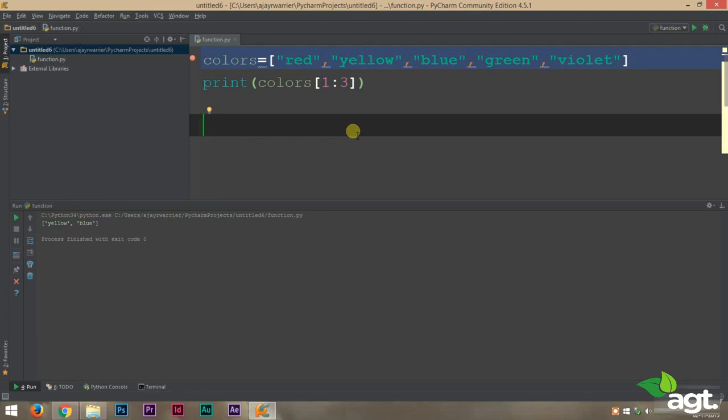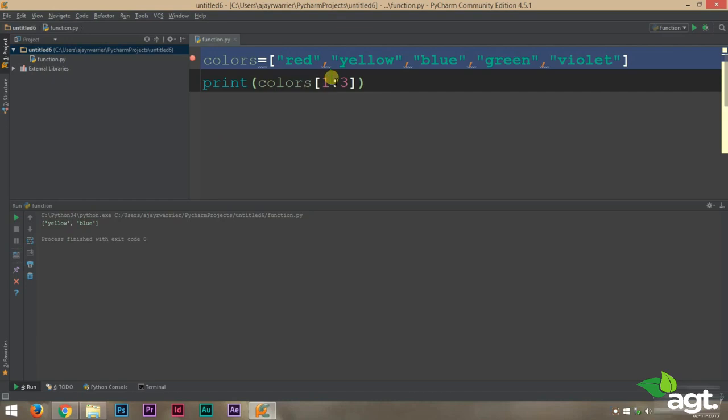Now all the slicing that you can do on a string, you can do on a list. Without any lower limit, we just put in the upper limit. That means it will print all the elements up to our upper limit minus 1, that means up to our second element. It will print all the elements inside the list up to our second element. We'll run this and we get red, yellow and blue.